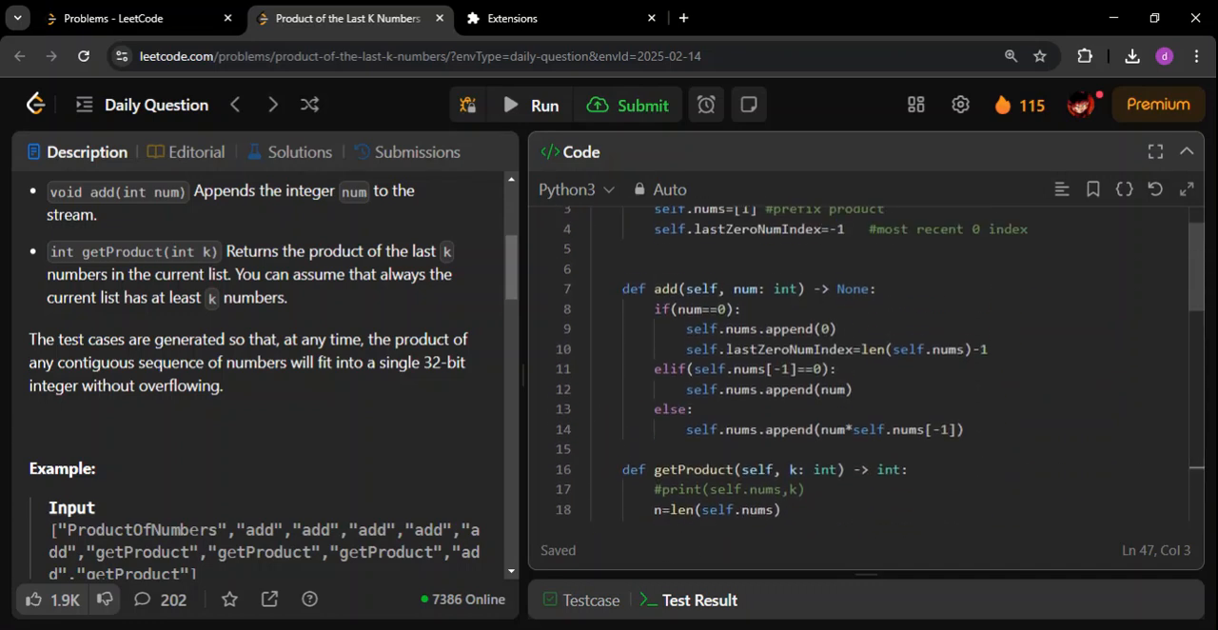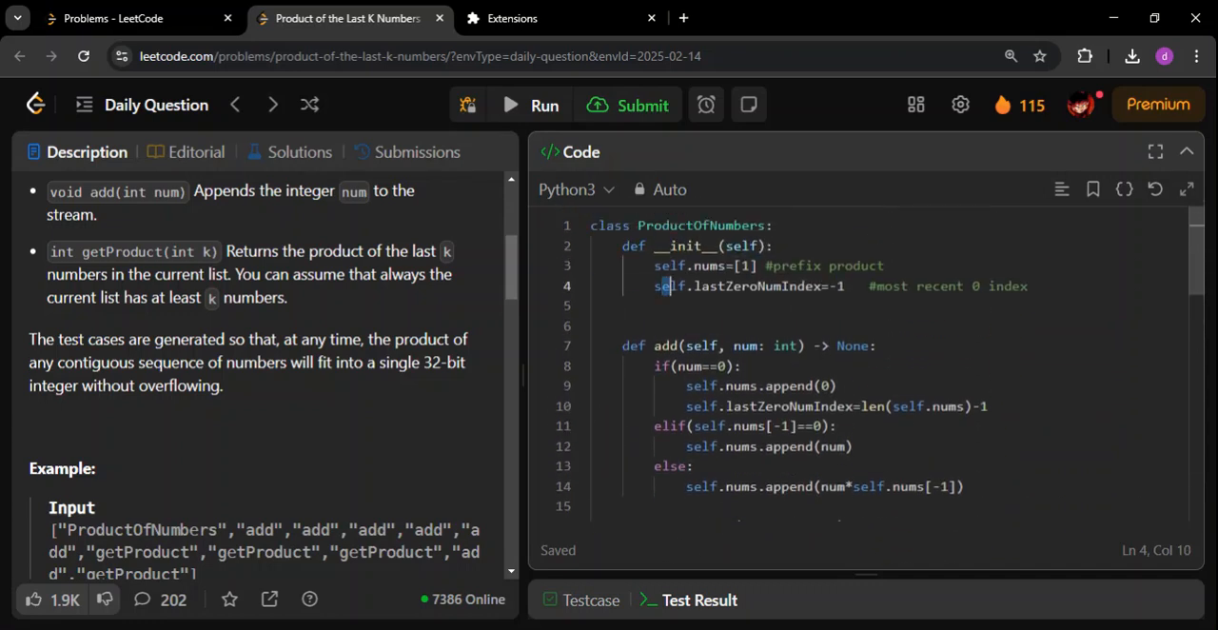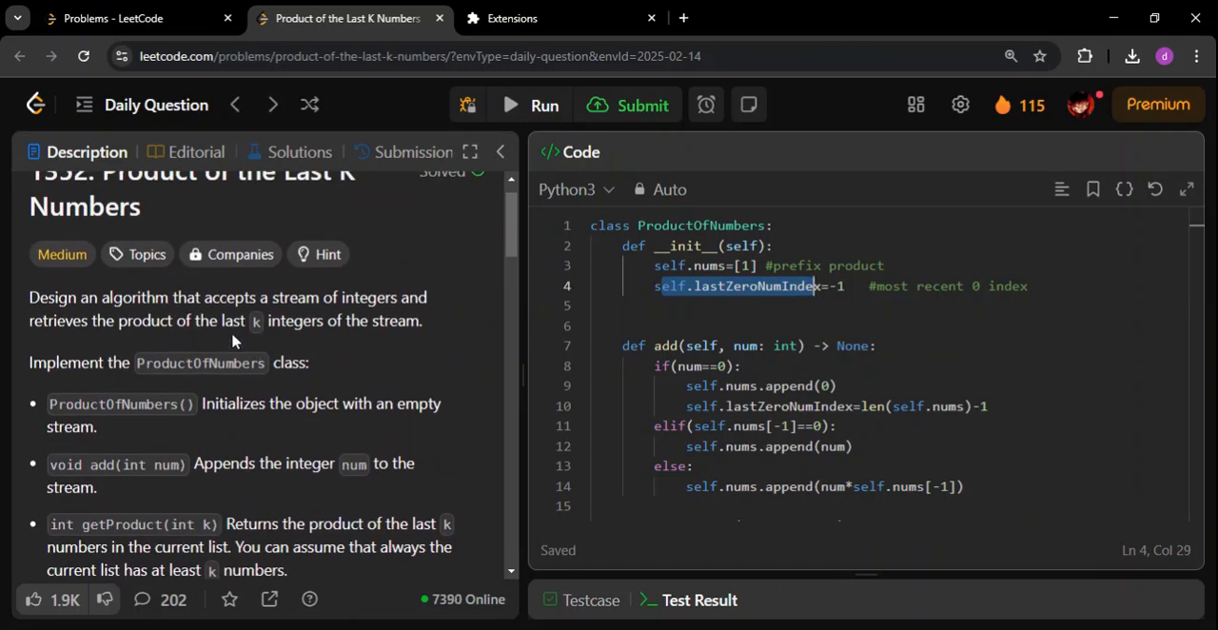For that reason, I am going to maintain a variable separately for this. One good thing is that we always need the product of only the last k numbers. Always the last k. So we'll take advantage of this. We will store the index of the most recent zero that we have seen. Only for that we are going to store the index. We'll not store the index of every zero. We'll only store the index of the most recent zero that we have seen.